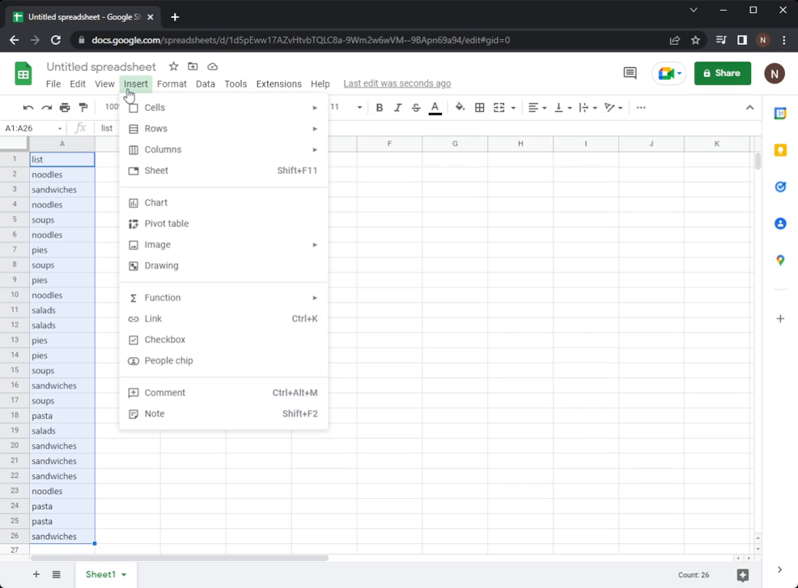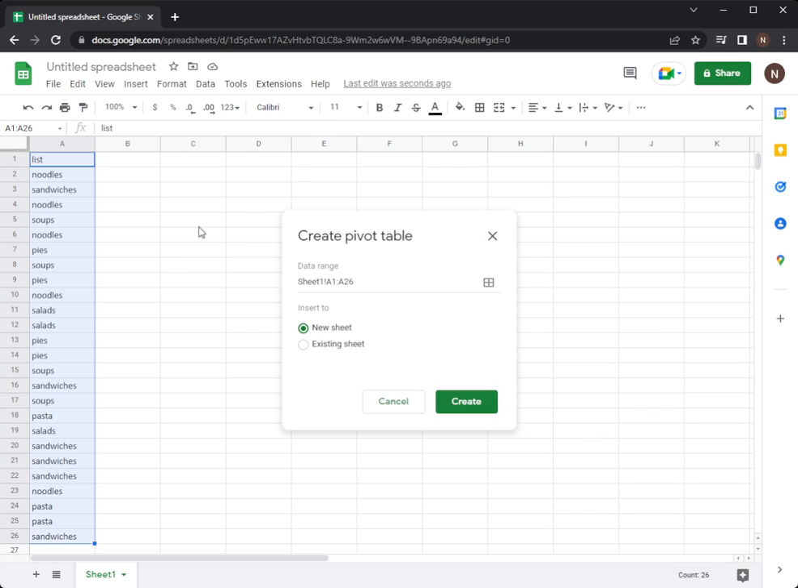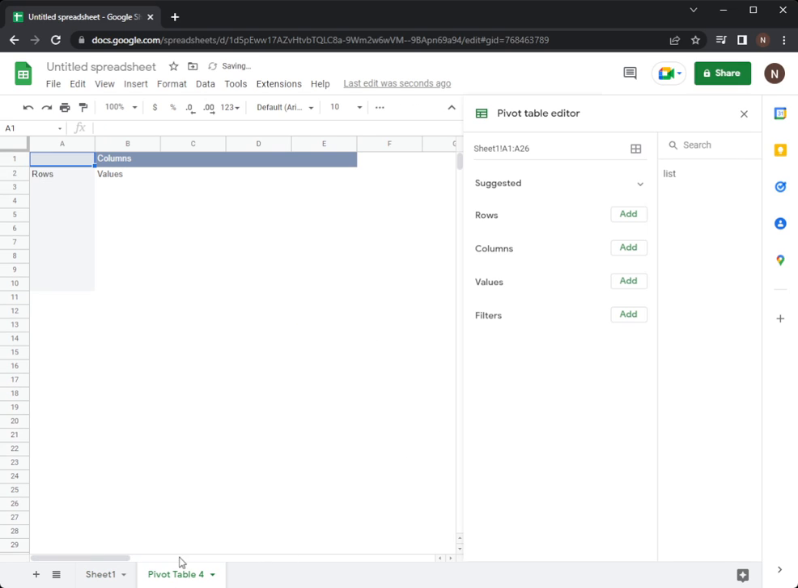Then you wanna go Insert, and then click on Pivot Table. It's gonna ask you to insert it to a new sheet. Just click create and it will open a new tab, or new sheet, which looks like this. Now you can't see your data.